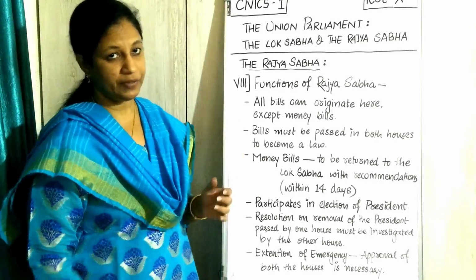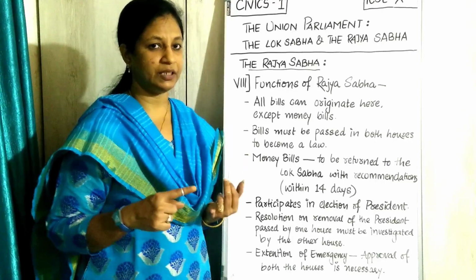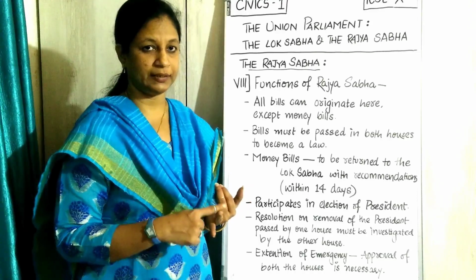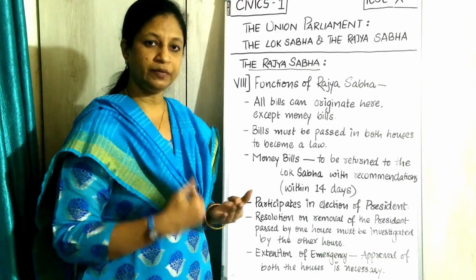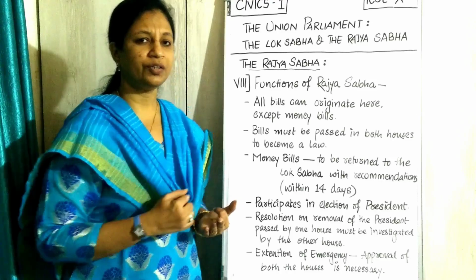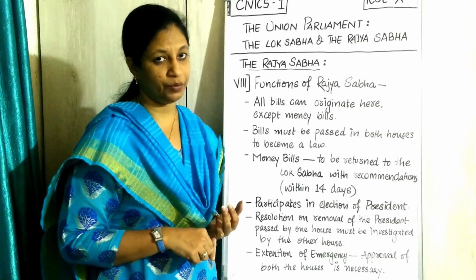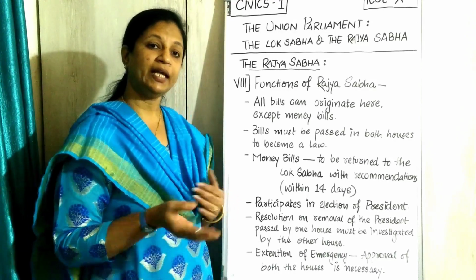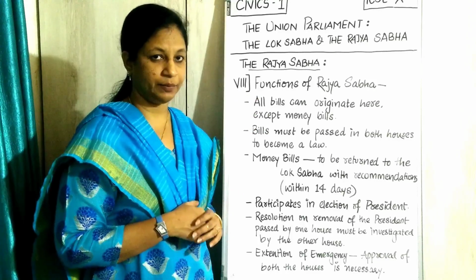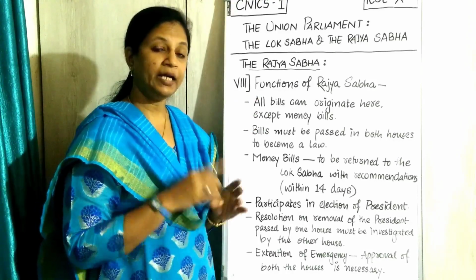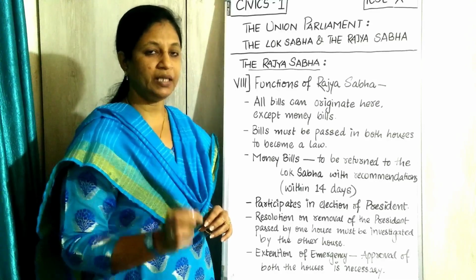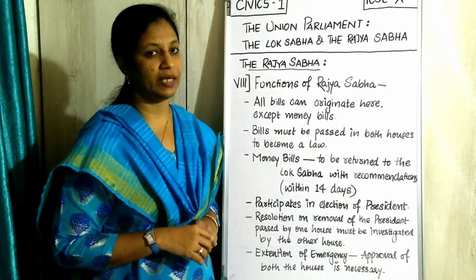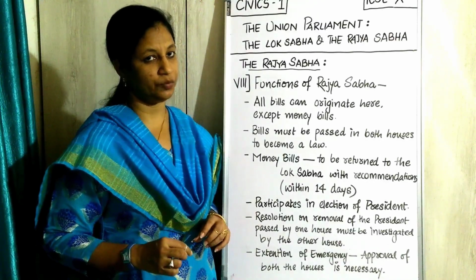The bill, it is always said, goes through a series: Lok Sabha, Rajya Sabha and President. The bills will be passing like this only. It is not required that a bill always has to originate from the Lok Sabha. It can originate from the Rajya Sabha as well. All the bills, except money bill. Money bill cannot be originated from the Rajya Sabha. It has to come from Lok Sabha only.